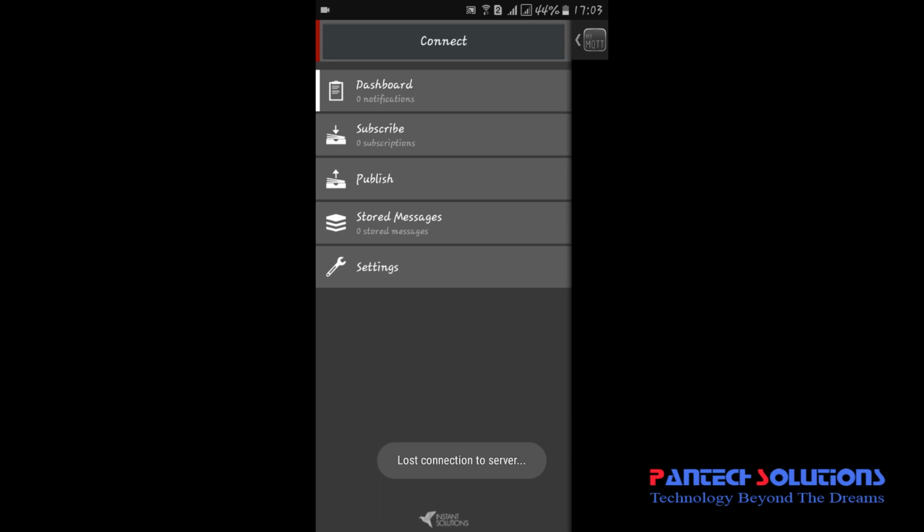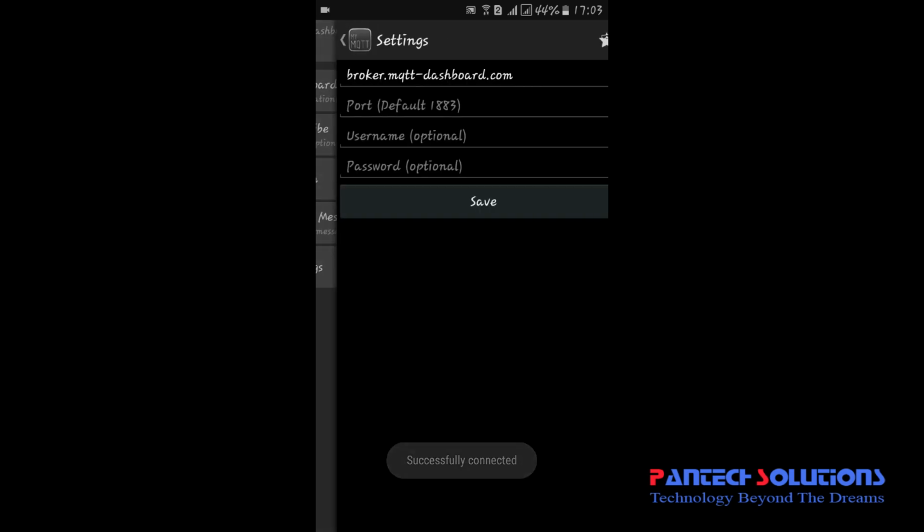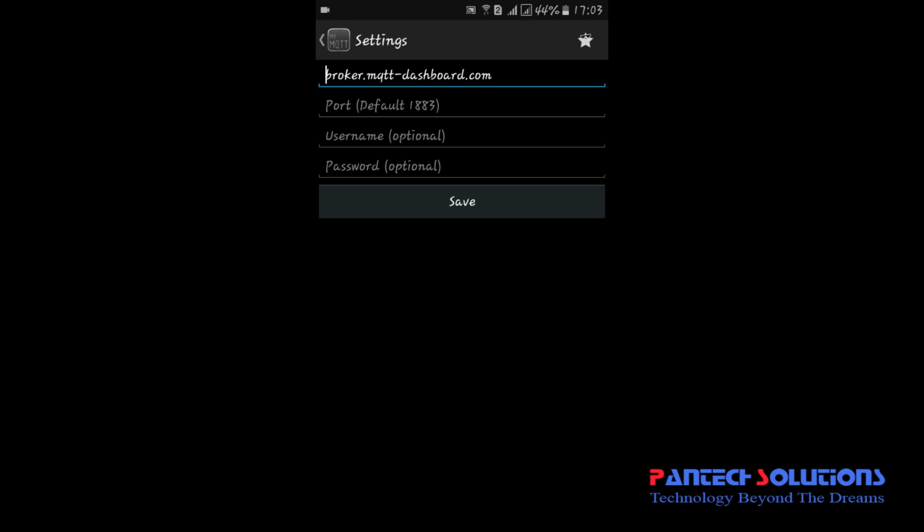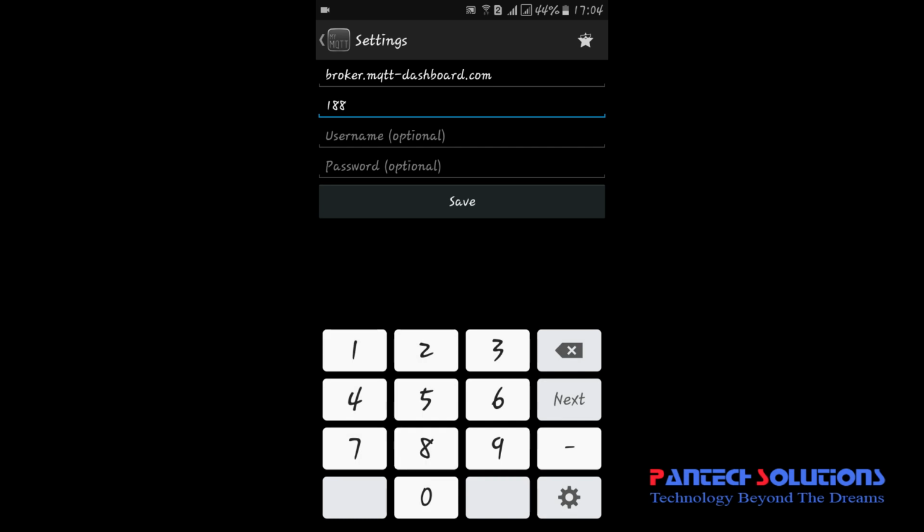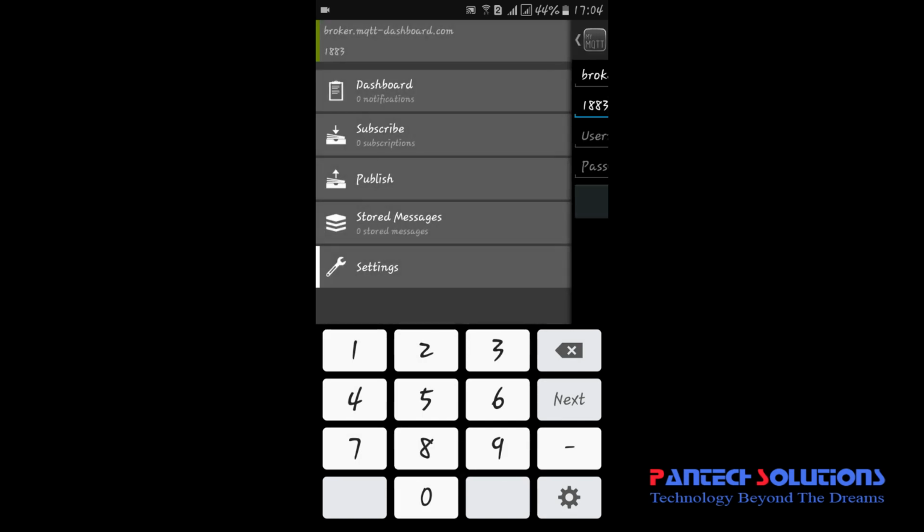Here we have this My MQTT software. In the software you have to click connect. For connect, we have the broker mqttdashboard.com, and the MQTT port number is 1883, and click save. So it is ready to connect. It's already connected here. In that, subscribe and dashboard are there.